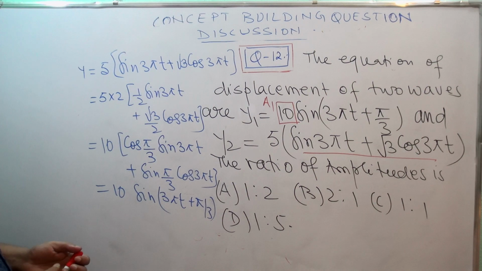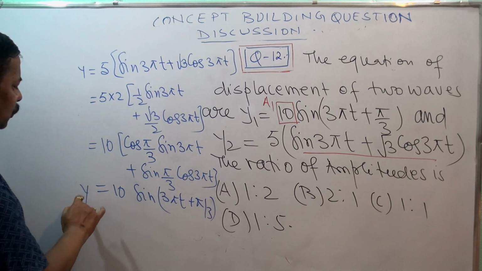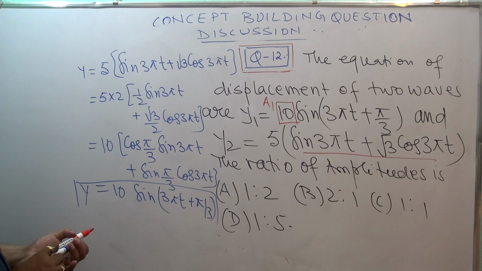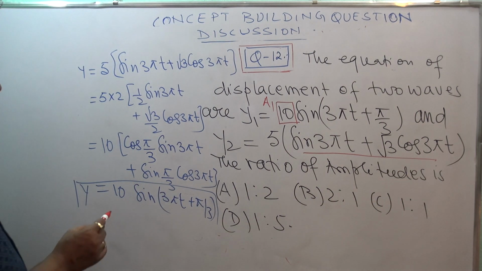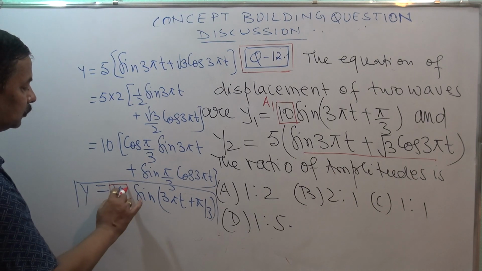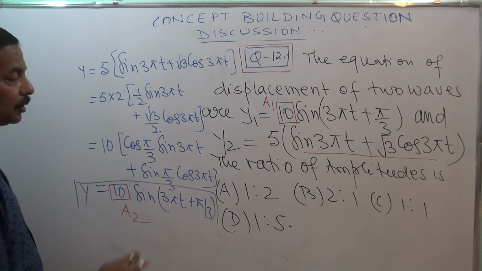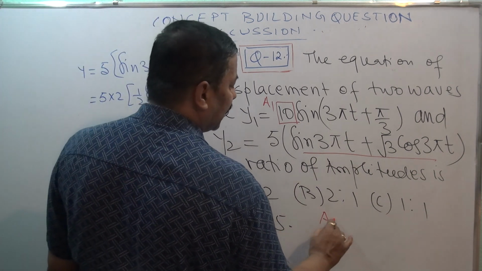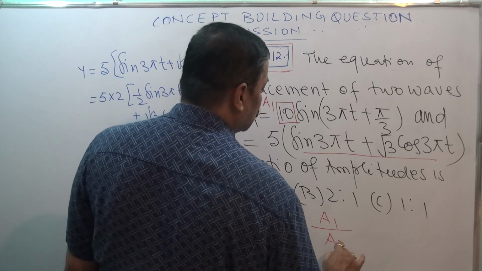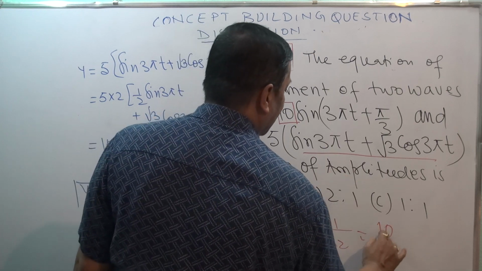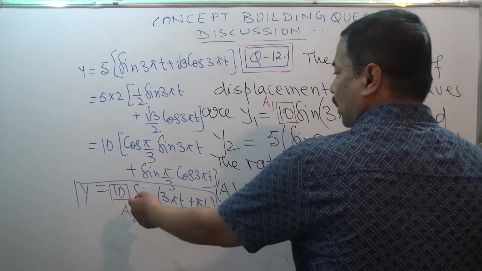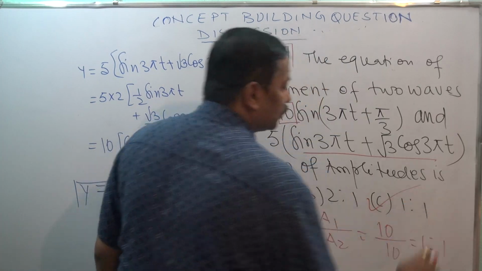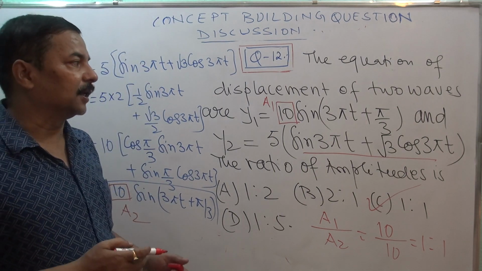Now this is converted into the format y is equal to a sine omega t. So this can be treated as your amplitude A2. Then the ratio of amplitude A1 by A2 is 10 by 10, so 1 is to 1. So that should be our right answer.